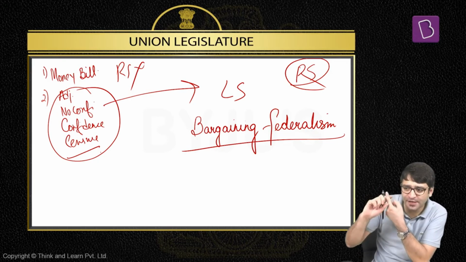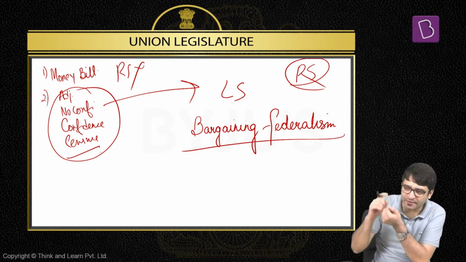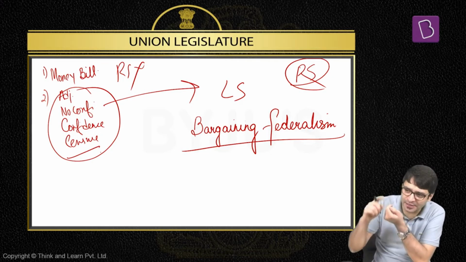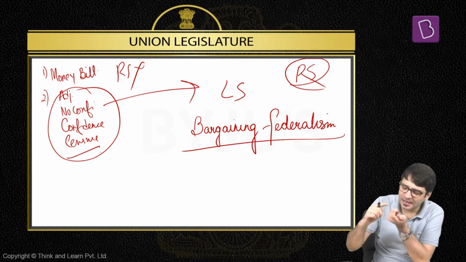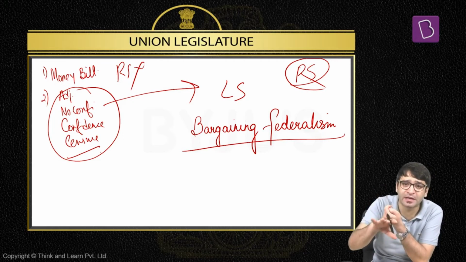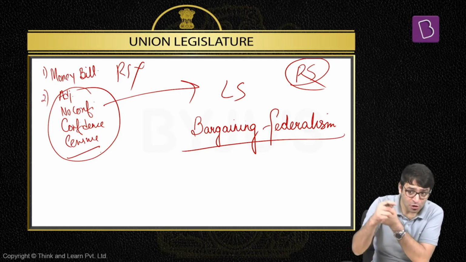What this government will do is reach out to states. It will reach out to West Bengal. It will reach out to Tamil Nadu. It will reach out to Odisha. It will reach out to Andhra. It will reach out to Telangana. It will reach out to those states which are controlled by regional political parties, where the government is of regional political parties.